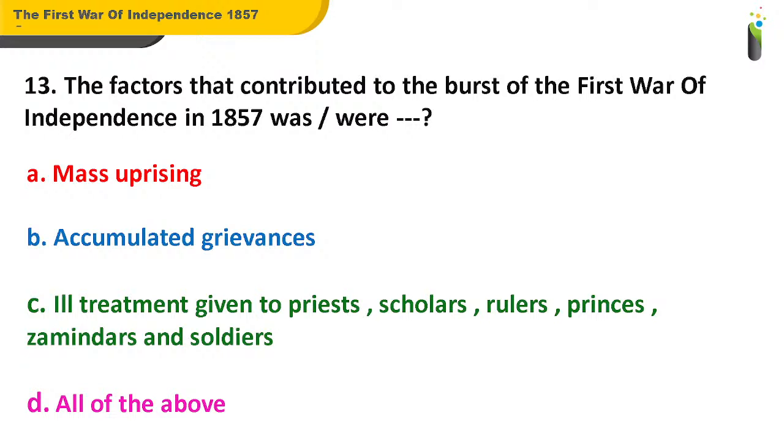Answer me for question number 13. The factors that contributed to the burst of the First War of Independence in 1857 was or were: A. Mass uprising. B. Accumulated grievances. C. Ill treatment given to the priests, scholars, rulers, princes, zamindars, and soldiers. D. All of these. And the correct answer for this question is D. All of these. So, Kiran, you're right.